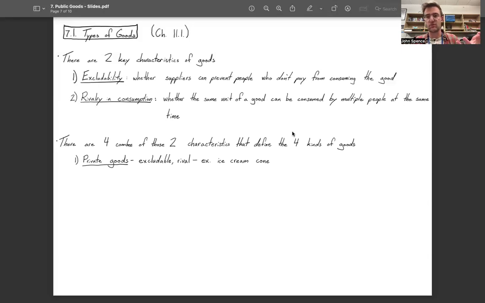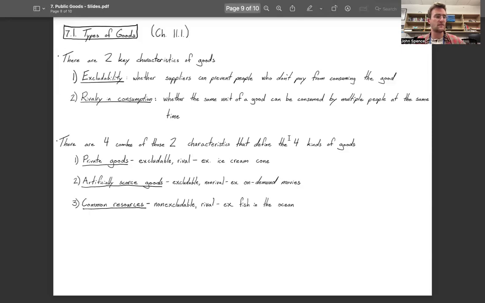Another example is an ice cream cone. An ice cream shop can prevent people who didn't pay for its ice cream from consuming it, and only one person can eat any given amount of ice cream at a given moment. No two people can eat it at the same time. Pretty much every good we have looked at in this course so far has been a private good. And that's been a major reason why our markets have worked well in all scenarios other than when there are externalities.